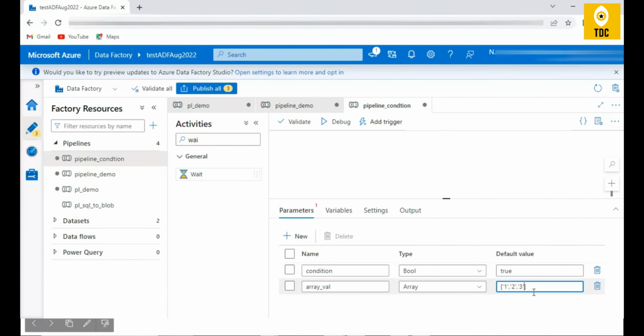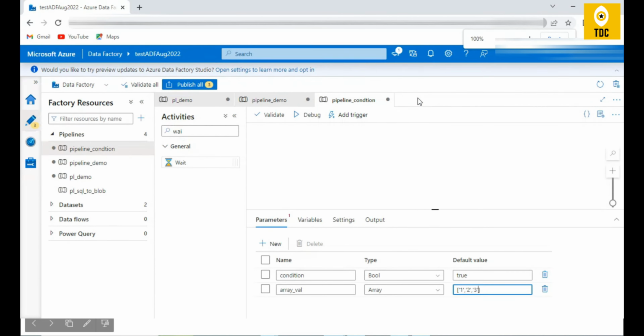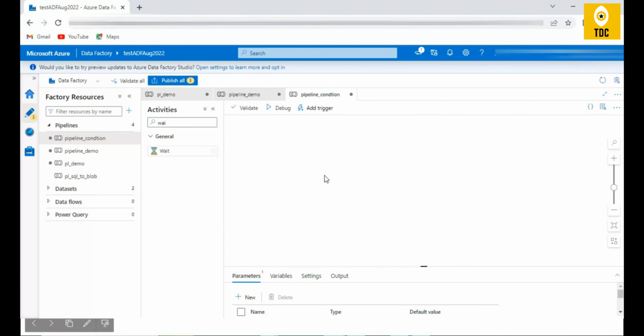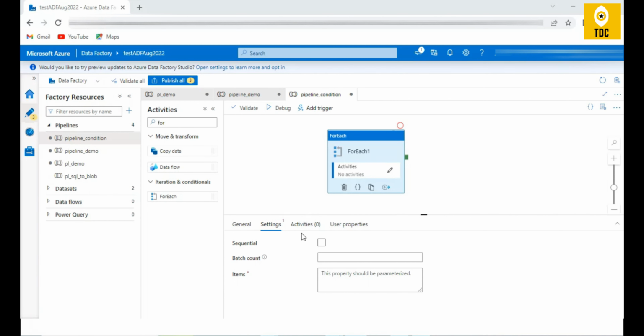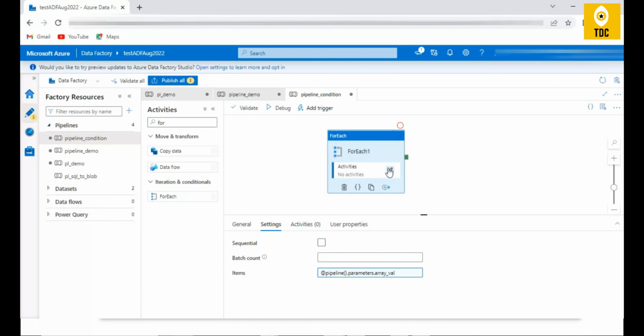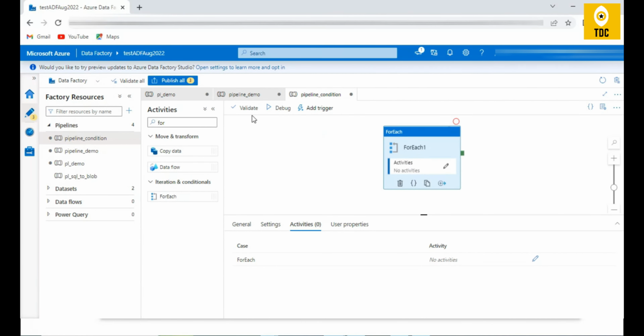Hope this is clear. Then I can pass the array values in the items, as you can click here, and it will only list the parameter which is of array type. I'm just clicking on that.